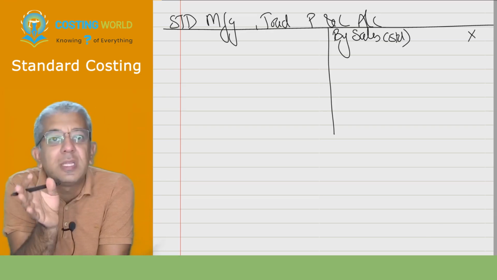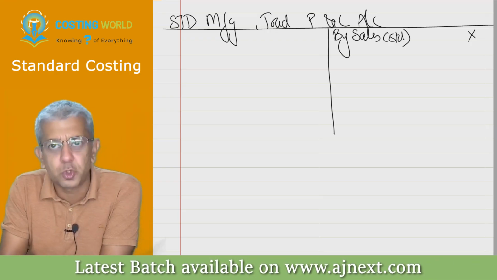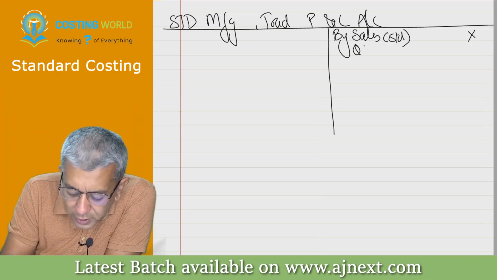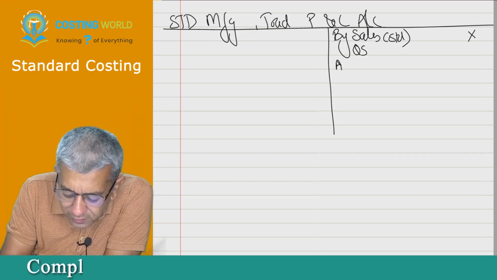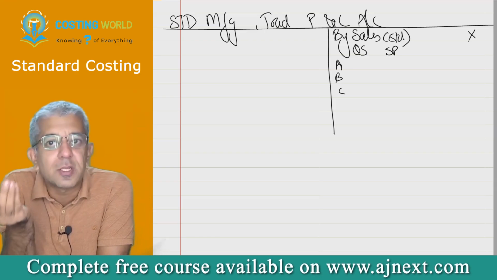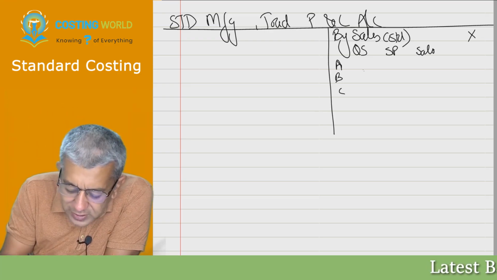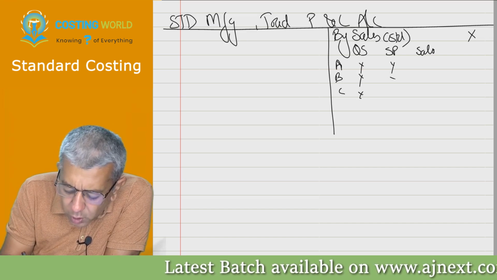What should be the sales in this particular year? Try to think, for getting sales, you should have two things. What should be the quantity sold of various products? Say that we have three products A, B, C. Apart from that, what should be the selling price in this particular year? Then what should be the sales of this particular year? Try to get all these particular numbers.